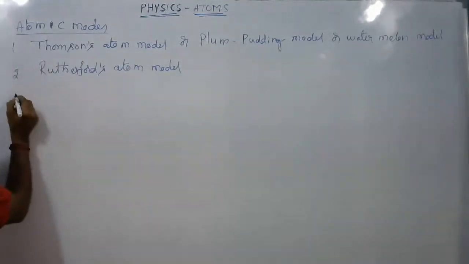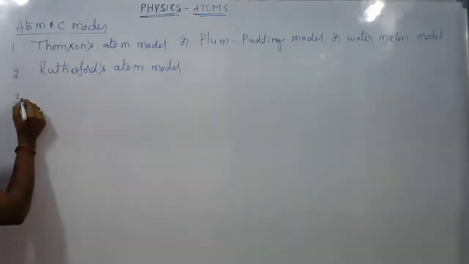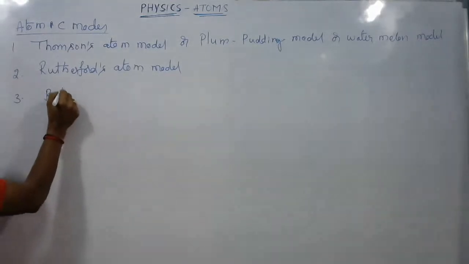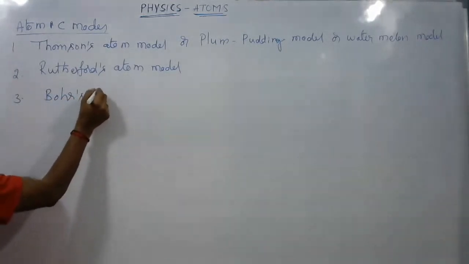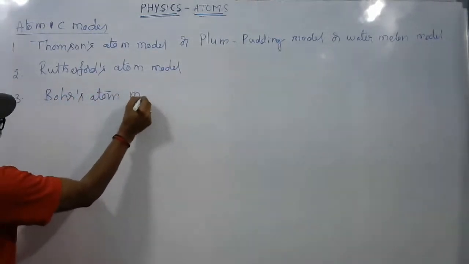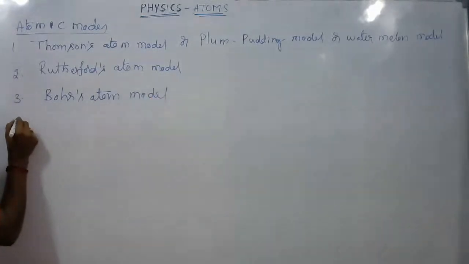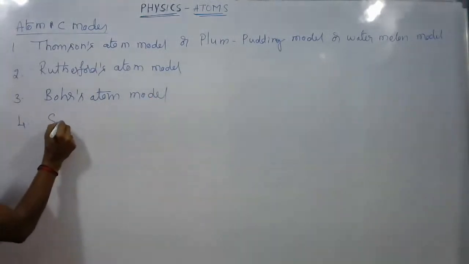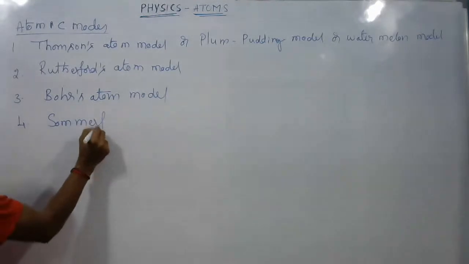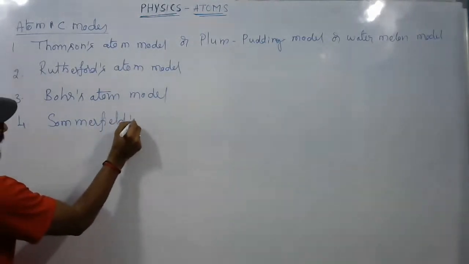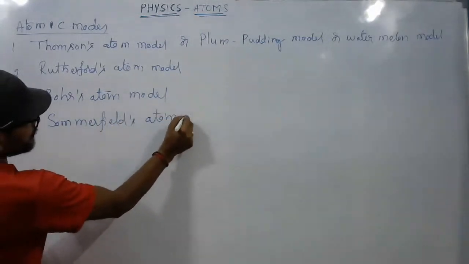And the third one is Bohr's atom model, and the next one is Sommerfeld's atom model.